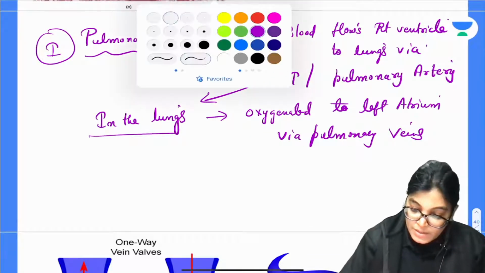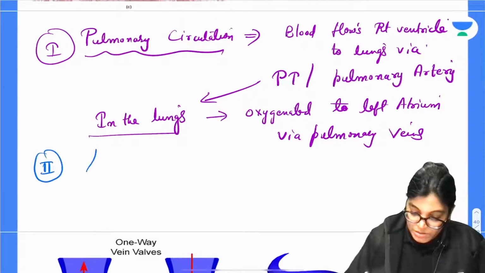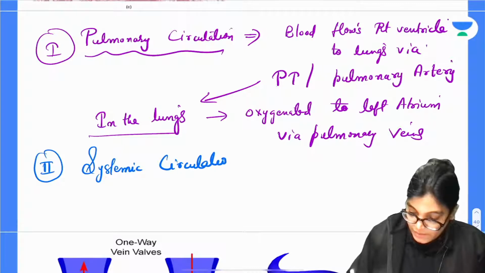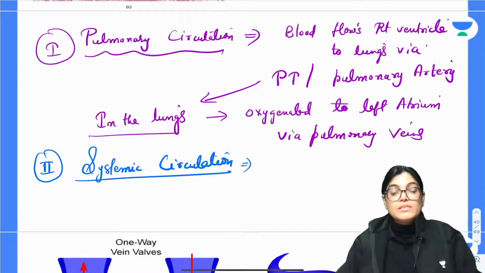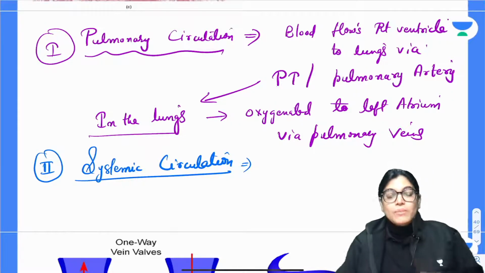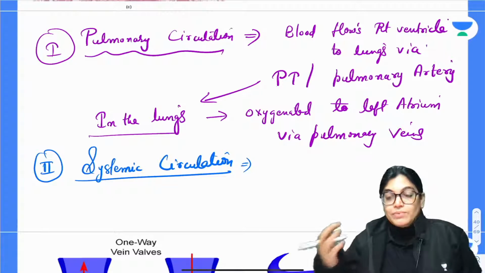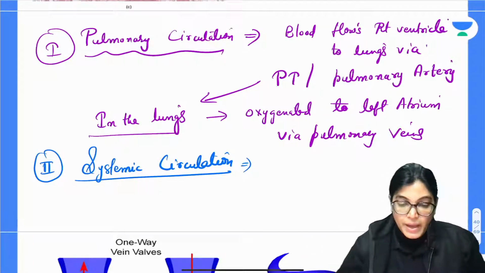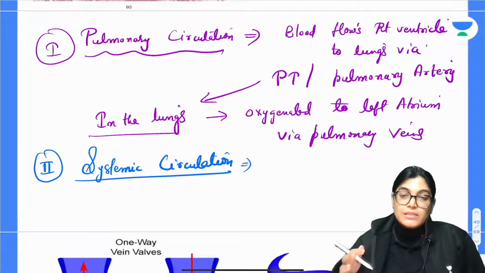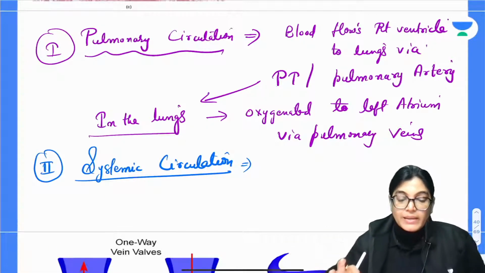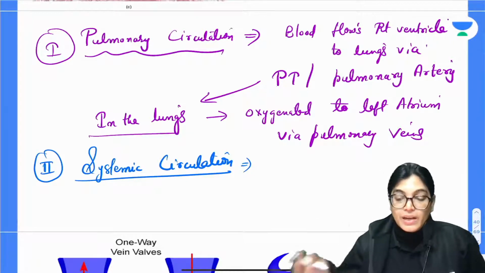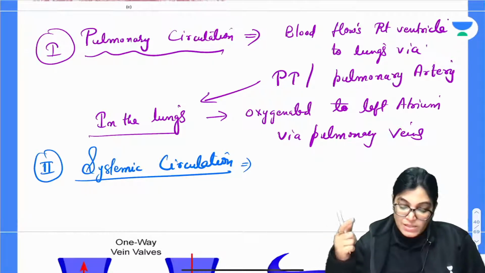The other one was systemic circulation. Let's talk about systemic circulation, the greater circulation. The oxygenated blood is moved from the left ventricle of the heart to various body parts through the arch of aorta, its branches and arteries, and finally deoxygenated blood returns to the right atrium via the superior and inferior vena cava. So this whole is the loop of systemic circulation.